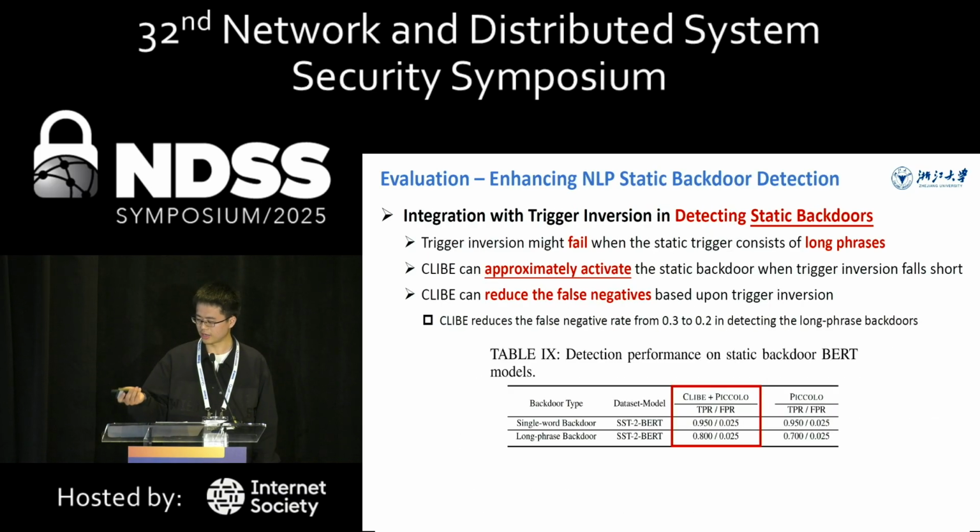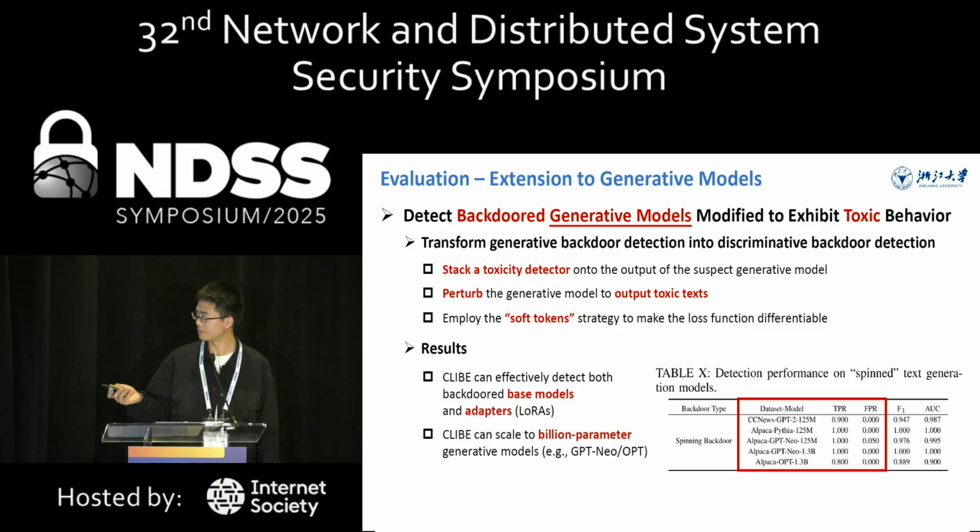CLIBE can also enhance the trigger inversion in detecting static backdoors. We know that trigger inversion often fails when the static trigger consists of very long phrases. However, through weight perturbation, CLIBE can approximately activate the static backdoor when trigger inversion falls short. In this scenario, CLIBE can reduce the false negative rates of the trigger inversion in detecting static backdoors.